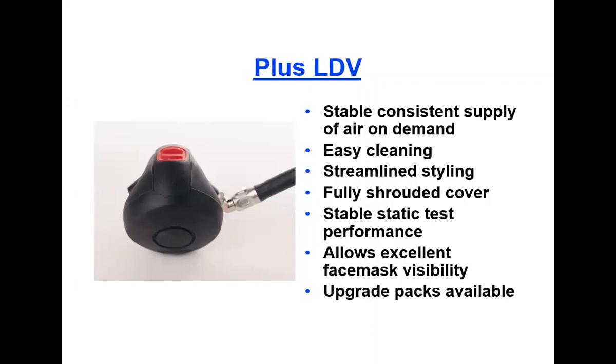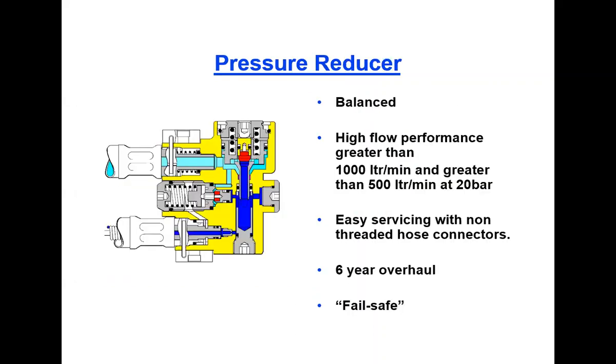That is the lung demand valve, and this is the pressure reducer component. Again, we can understand from the mechanical engineering point of view what exactly the mechanism of this valve is. It is a balanced pressure reducer valve. We have to maintain the pressure in a particular range only, with reference to the capacity of that SCBA.